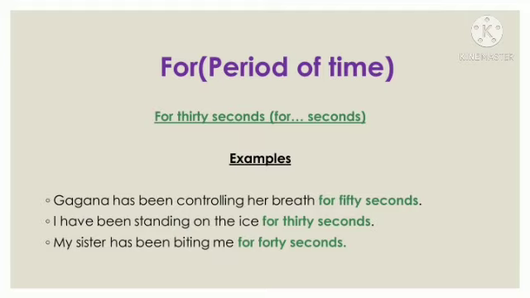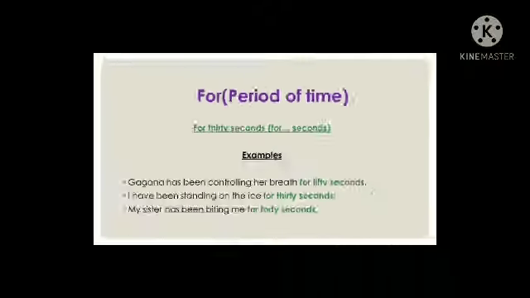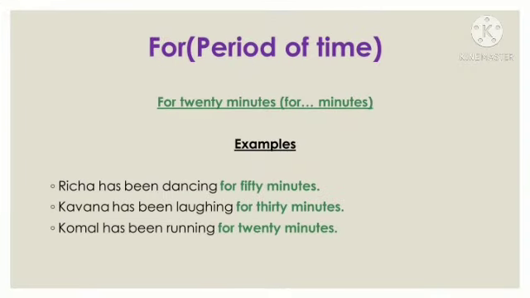Then we use for with minutes also. Like for 20 minutes, for 30 minutes, for 40 minutes, for 35 minutes. Rija has been dancing for 50 minutes. Kavana has been laughing for 30 minutes. Kamal has been running for 20 minutes. Whenever you get this kind of period of time, 40 minutes, 50 minutes, remember we should use for, not since.